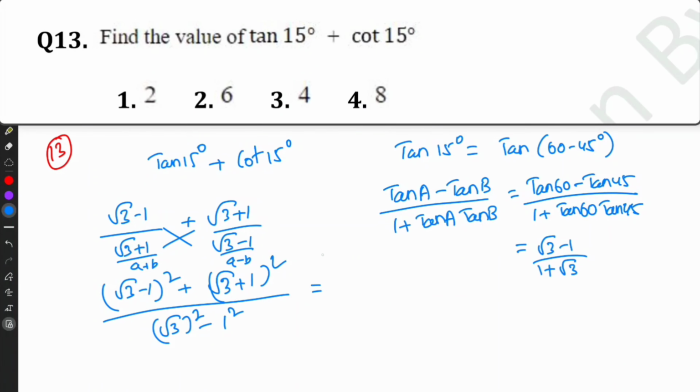A minus b whole square plus a plus b whole square, we can write it as 2 into a square plus b square, here that is root 3. So 2 into root 3 whole square plus 1 square divided by 3 minus 1. So 3 minus 1 is 2, this will be cancelled. Root 3 square is nothing but 3, plus 1. The answer is 4.